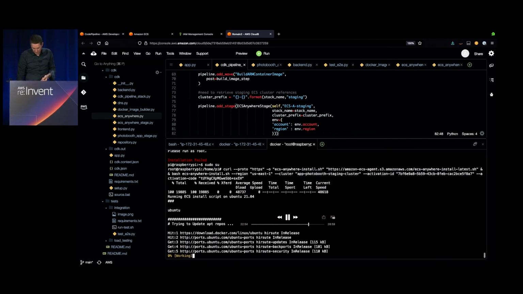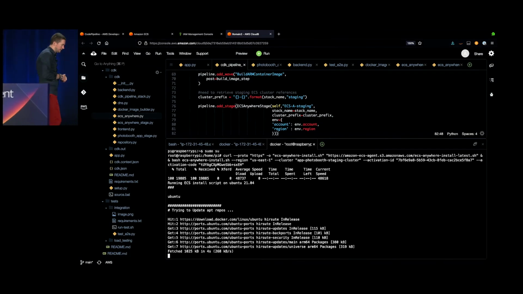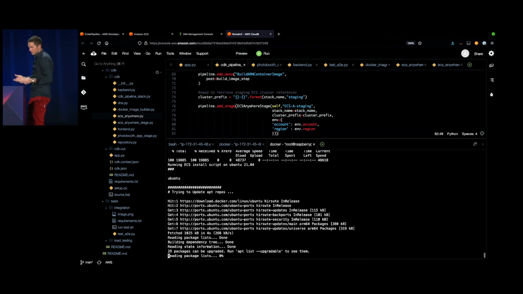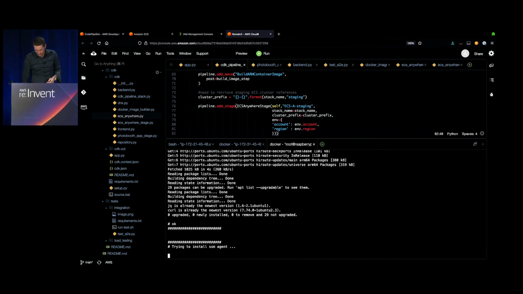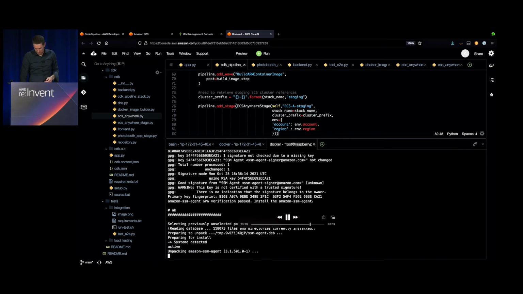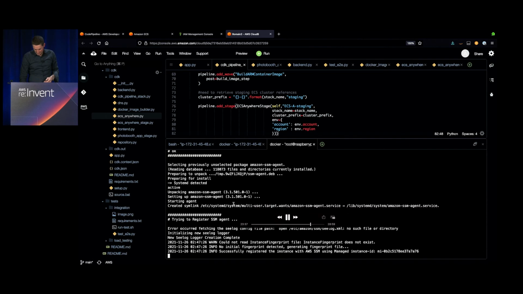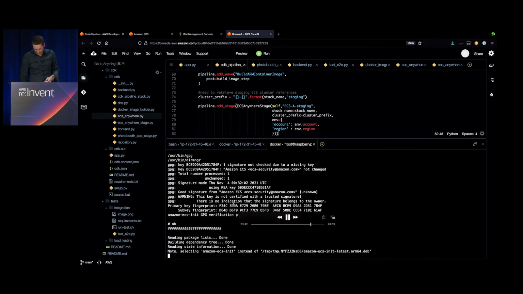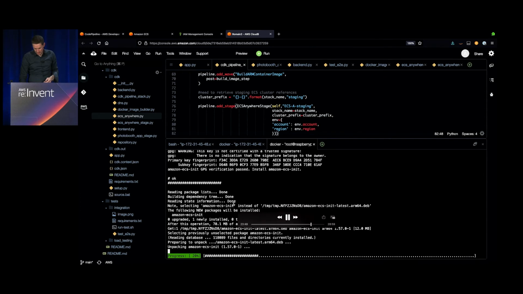And then from there, the script that ECS gave me is going to install all the agents, so the ECS agent, the SSM agent for me, but it's also going to add some libraries and some other dependencies that they need to run, including Docker. So it's going to install Docker if not installed. So you see that it's trying to install the SSM agent. All right. Number of things happening in the background. And eventually, the ECS agent will be deployed.